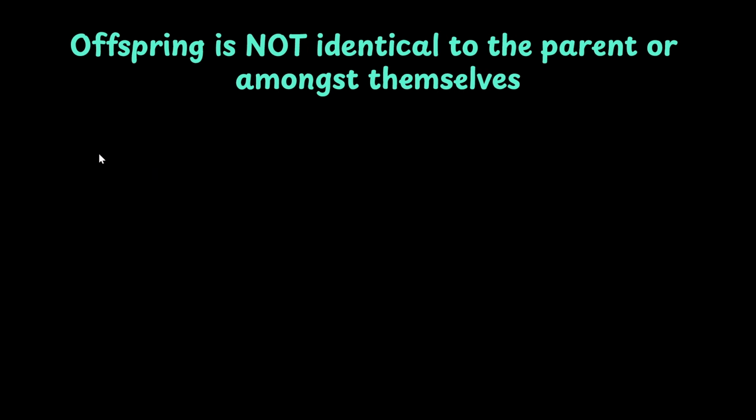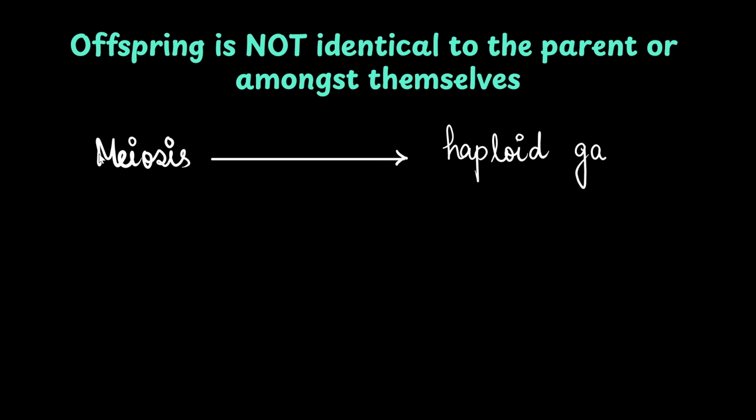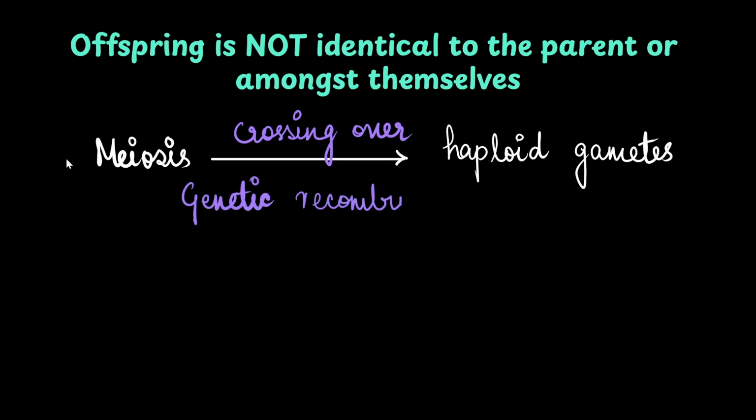So we know meiosis gives rise to haploid gametes, right? During the process of meiosis, we see a phenomenon called crossing over, where genes on homologous chromosomes are exchanged. This leads to genetic recombination. This is the first level where we see such recombinations being introduced.